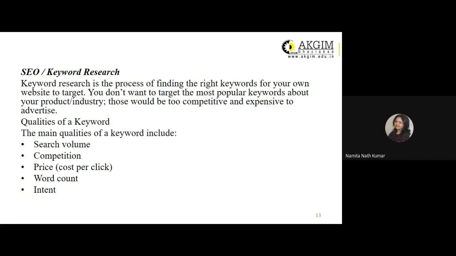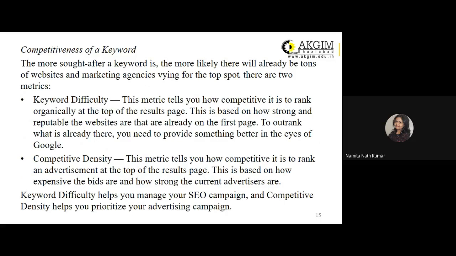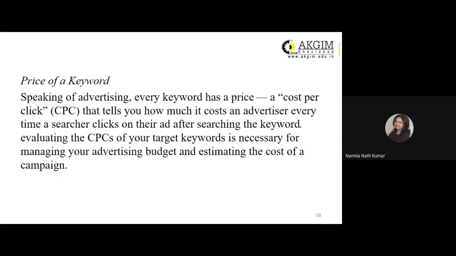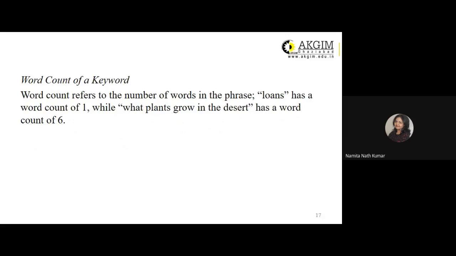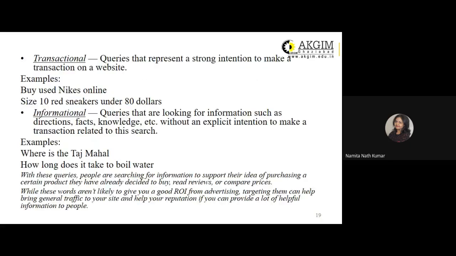How keywords are selected. There's a certain amount of research that is required to be done. We do this research to primarily understand the main qualities that the keyword should include, which is the search volume of a keyword. Then we have competitiveness of a keyword, price of the keyword, the word count of a keyword, that means how many phrases are there as a part of the keyword. The intent of the keyword, three different types of intent we discussed: transactional intent, navigational intent, and informational intent.